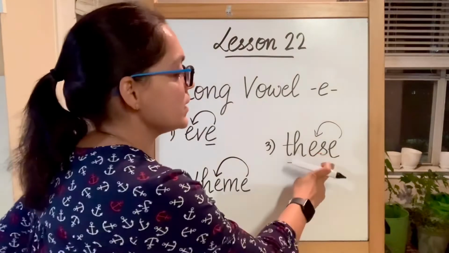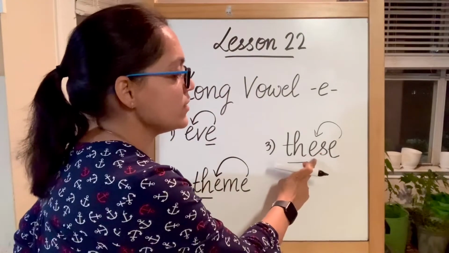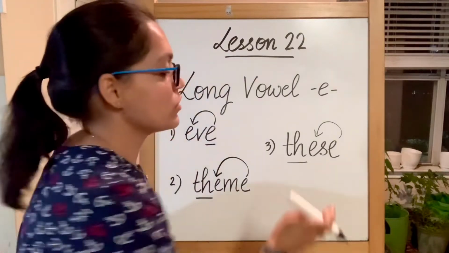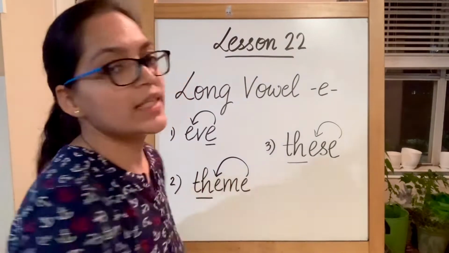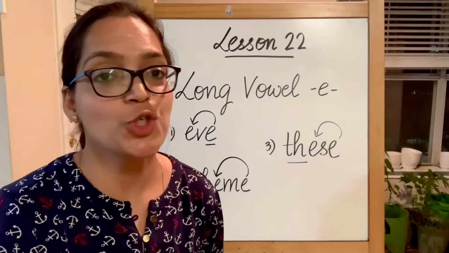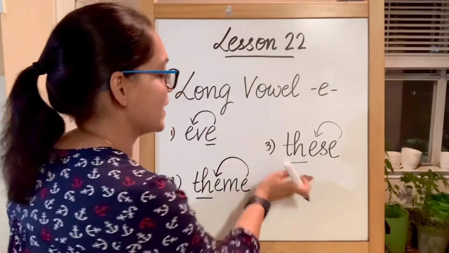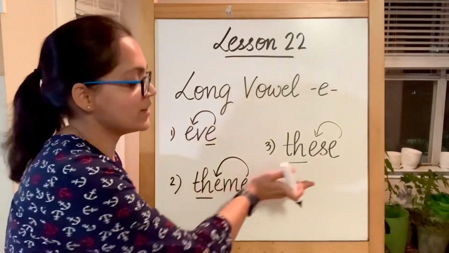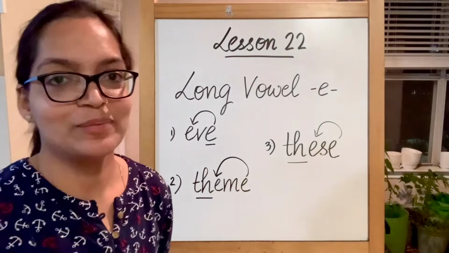Because this E is telling us that this one is going to produce its long vowel E sound. So the E's. These. Makes sense. These are my new shoes. So these. This is Eve. This is theme, and this is these.